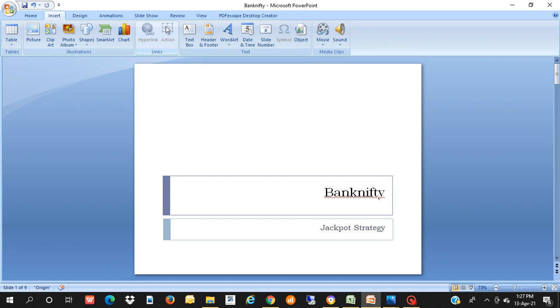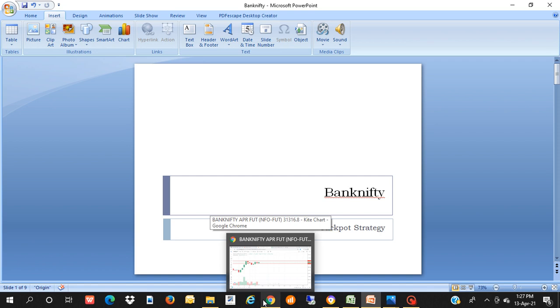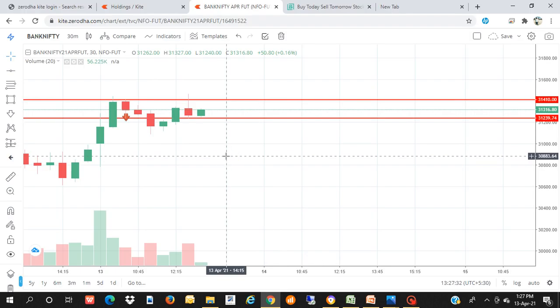So let me show you the chart, what indicators you need to use, what time frame, and what is the maximum point up to which you can wait. So let me take you through the Zerodha chart so that you will also understand in a better way. I hope you can view the Zerodha chart. It's a Bank Nifty future, sorry.